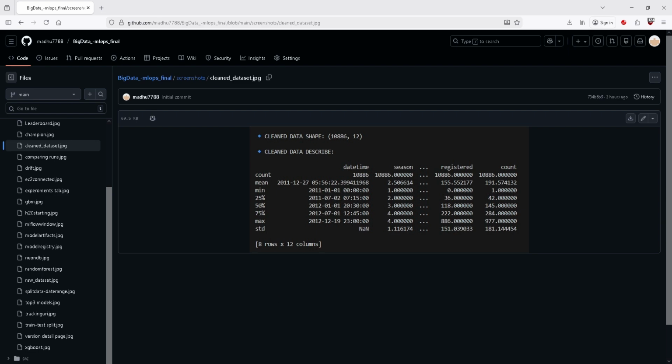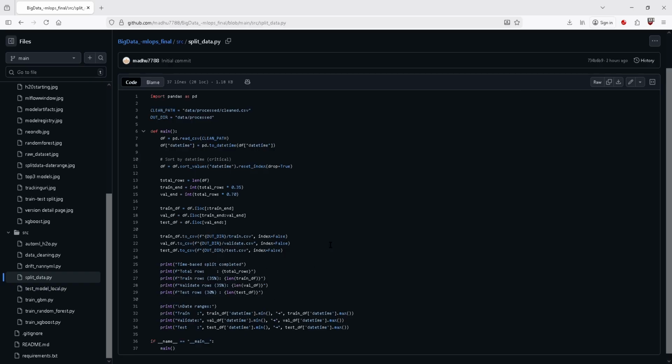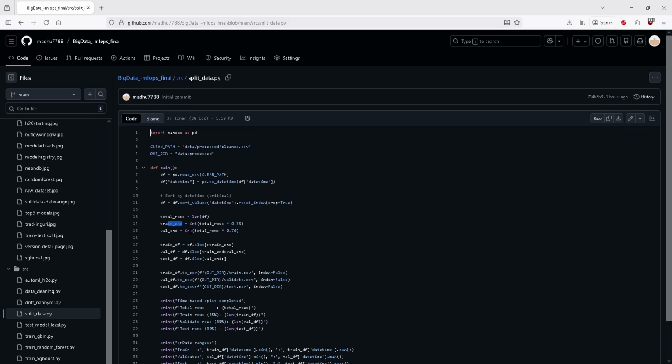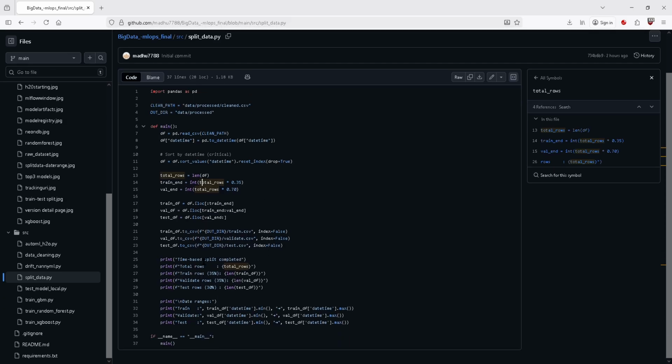After the dataset and cleaning process, we come to a time-based splitting technique in which, to prevent data leakage, we apply a strict chronological split. For that, we have used the following code, in which the first 35% of the timeline was used for training, the next 35% for validation and the final 30% for testing. As we can see here, we are using train_end as total rows times 0.35 and the remaining up to 0.70, and we are printing the split as 35%, 35% and 30%.